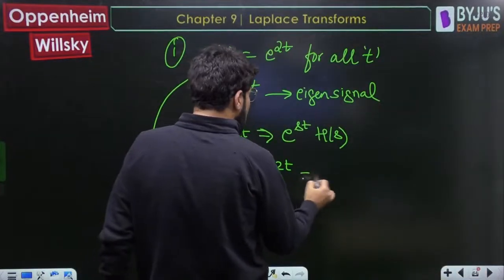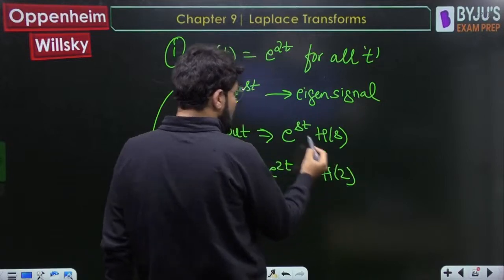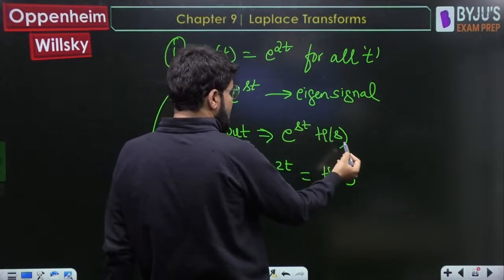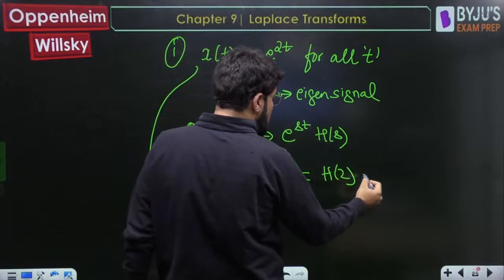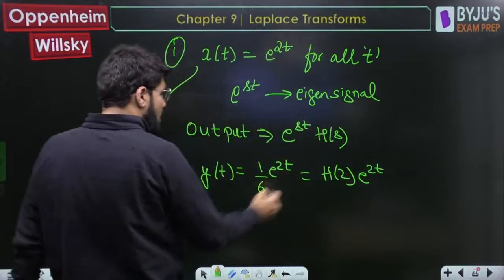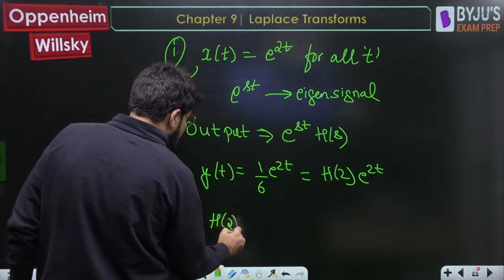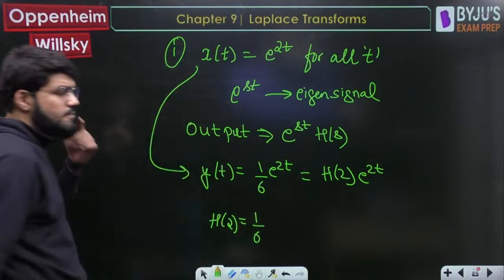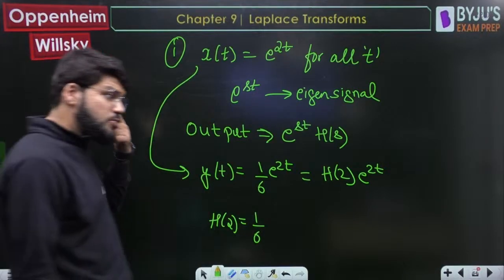Okay, now for e power 2t, actually the output should be like e power st into hs. So for e power 2t, it should be h2 into e power 2t. So comparing these two, you can say that the value of h2 is 1/6. The value of h2 is 1/6.